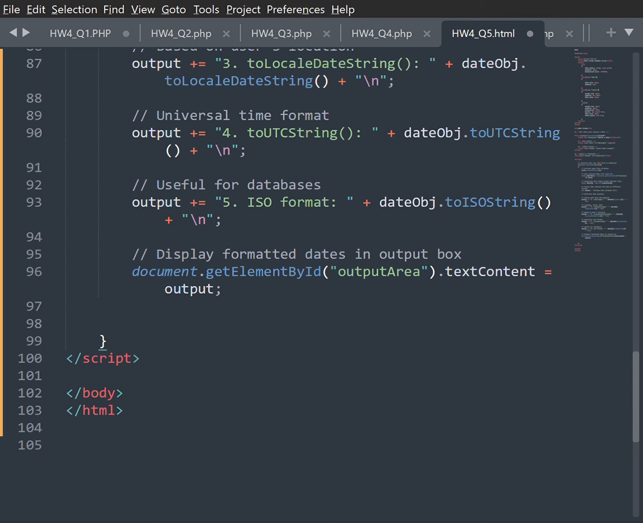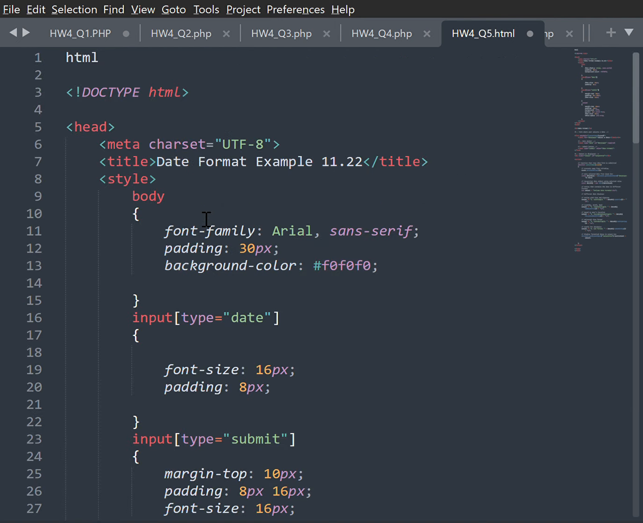For question 5, the date format, example 11.22.